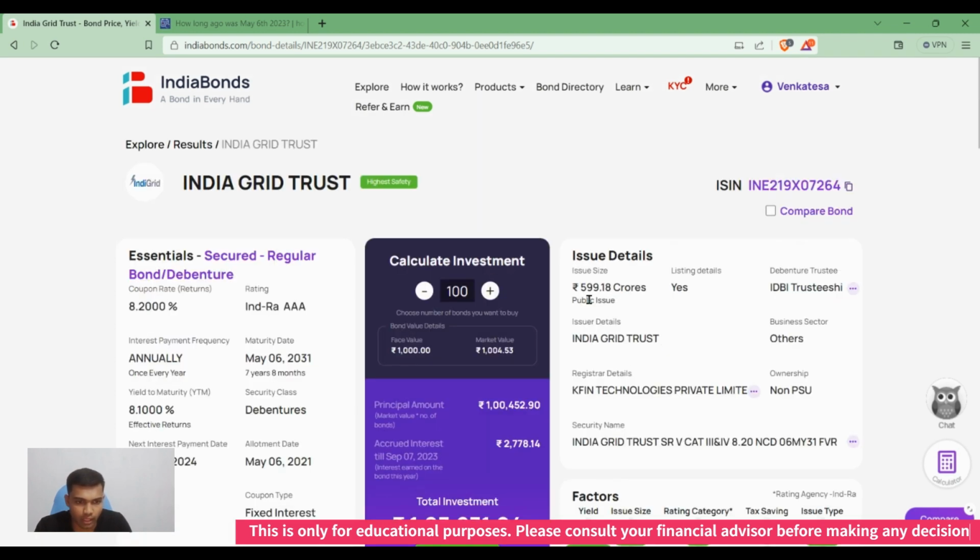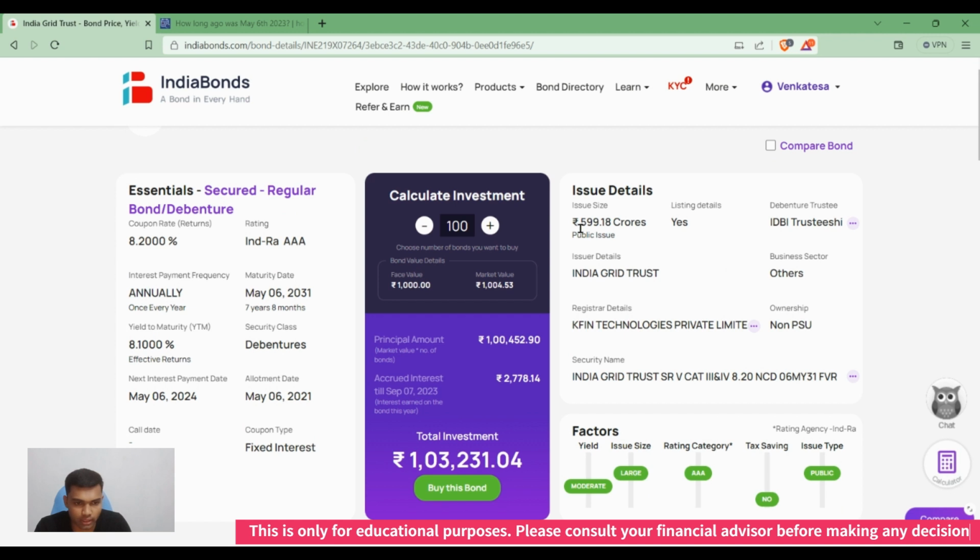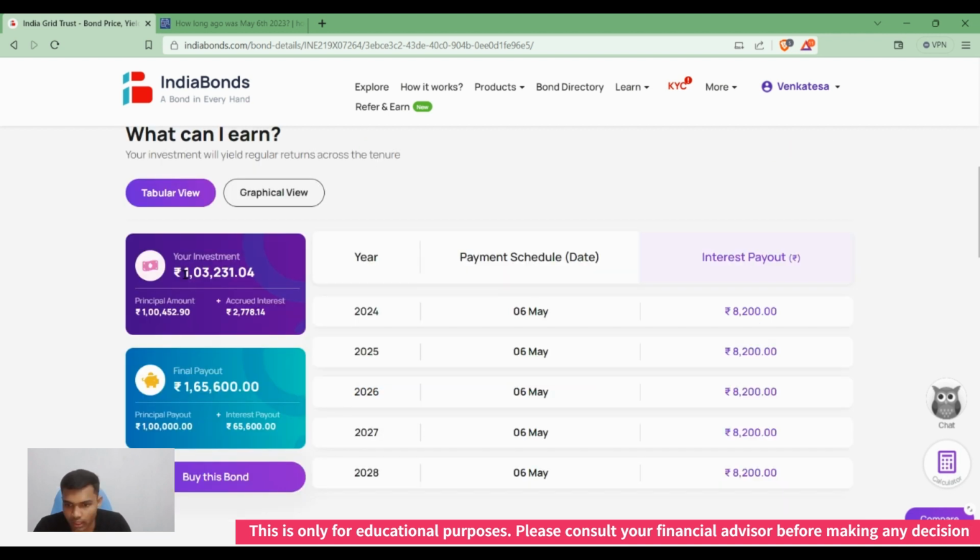On the right side we can see the issue size. It is about 599 crores, and we can see the listing details here. If our investment is 1,03,231 rupees, that's the principal amount plus our accrued interest, in the end we can get about 1,65,600 rupees in total. By 2028, the interest we can collect is around 65,600 rupees, and they will pay back the principal amount.